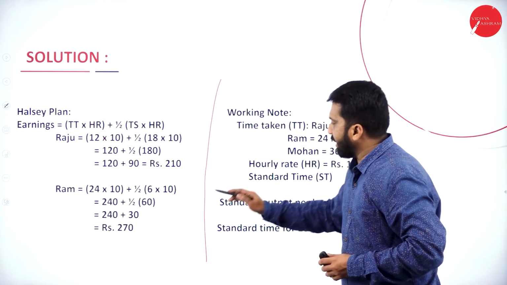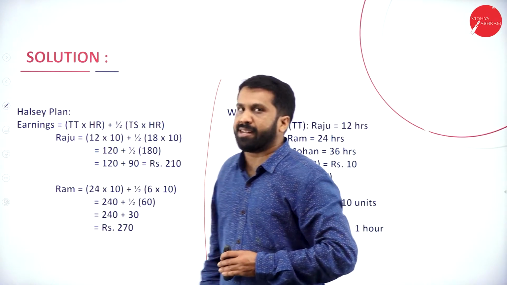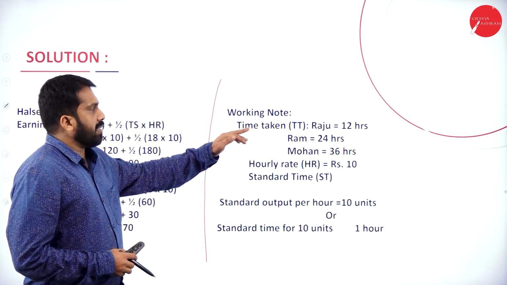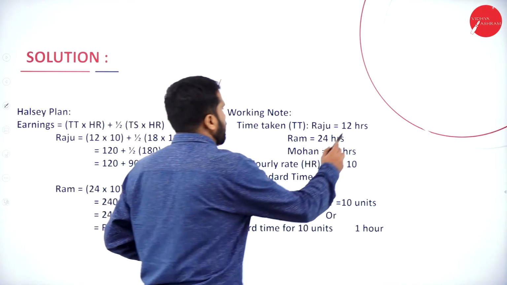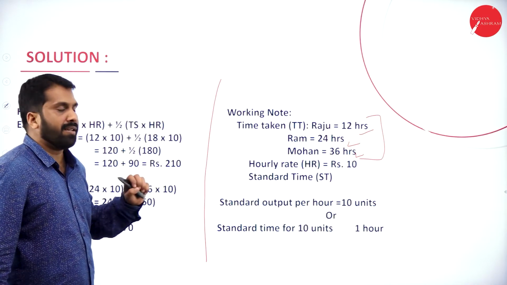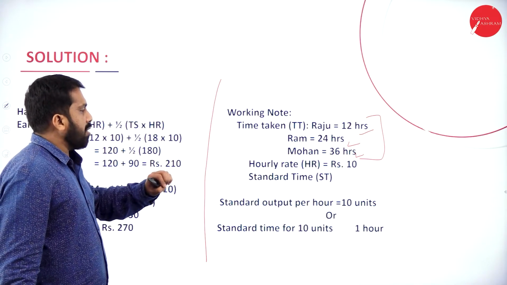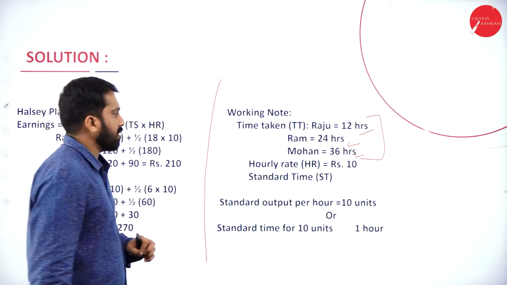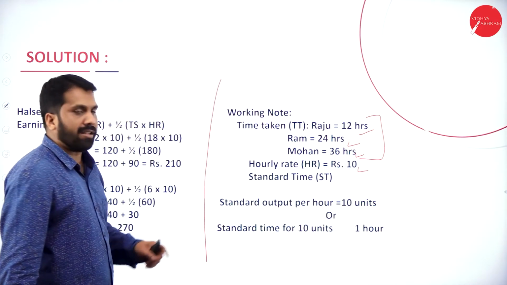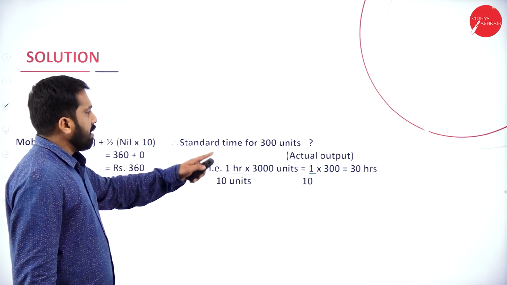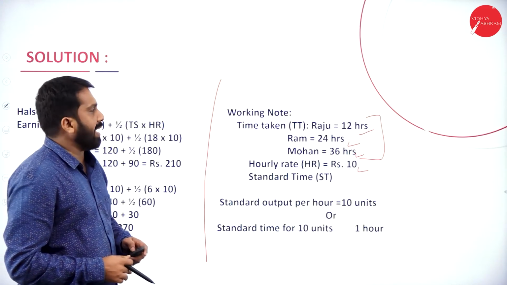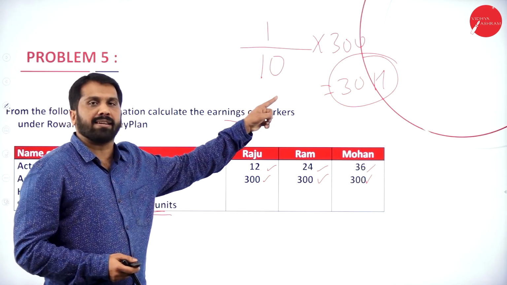Now I'll go to your answer. As I told you, the right side is your working note, left side is your answer. Now, as per this, time taken. How much is it? Raju, it is 12 hours. Ram, 24. Mohan, 36. These are the time taken. Now, hourly rate is how much and standard time is how much? Hourly rate is 10. Standard time we have calculated. I'll go to the next page for the working note. Standard time we have calculated as 30 hours. We have already calculated this. This is your standard time.